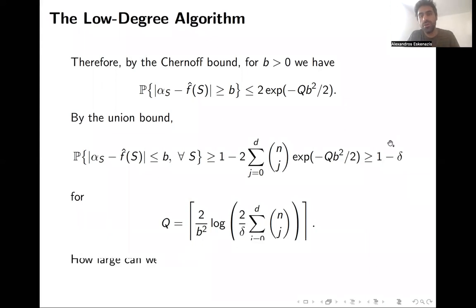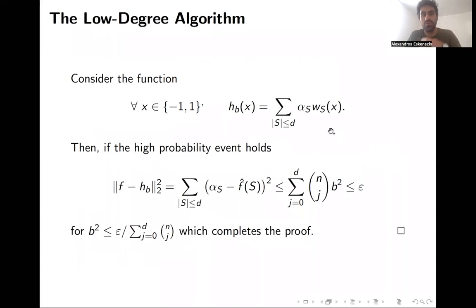Okay, so what we have to do is to estimate the L2 norm. Of course our guess is going to be the function which is the sum of the empirical Fourier coefficients times Walsh functions rather than the actual Fourier coefficients. If we want to estimate the difference between f and this empirical function, by Parseval's formula, it's a sum over all subsets of the Fourier coefficients of the difference squared.